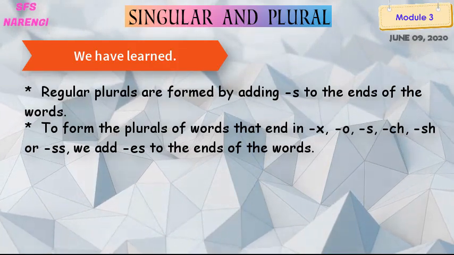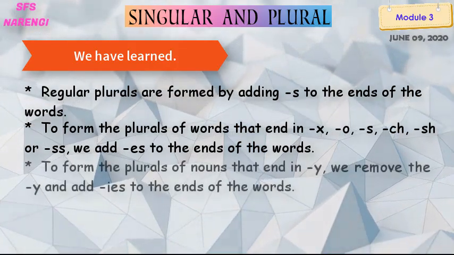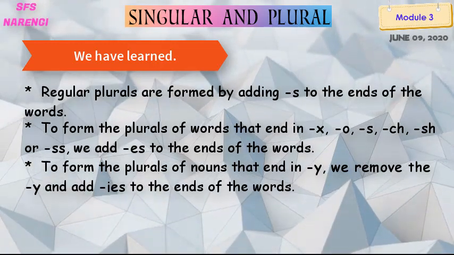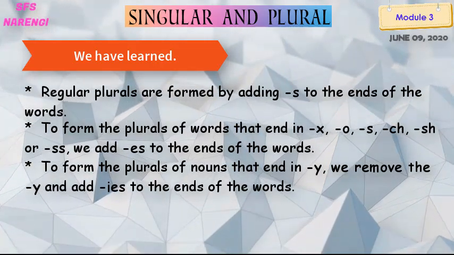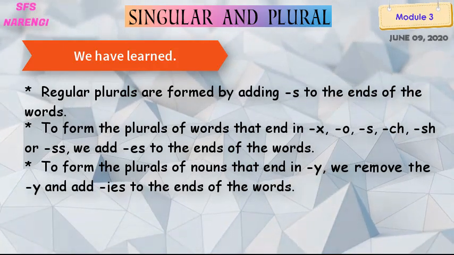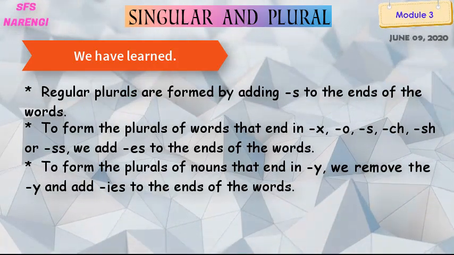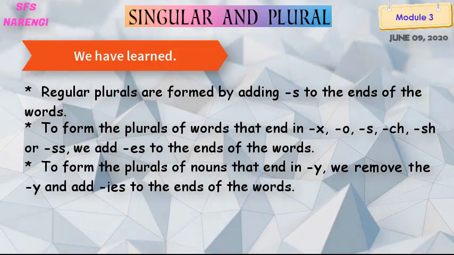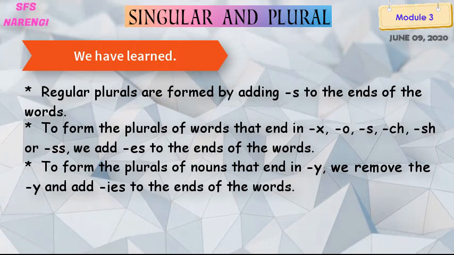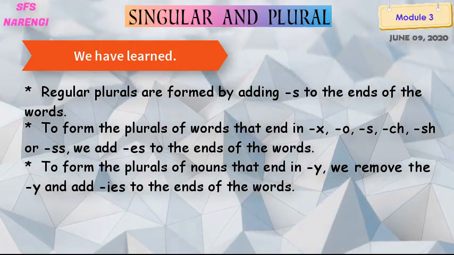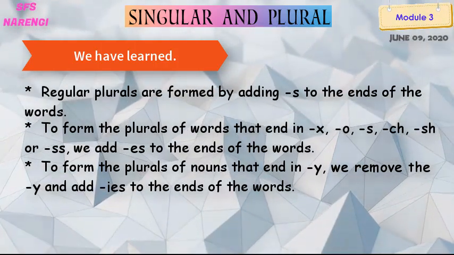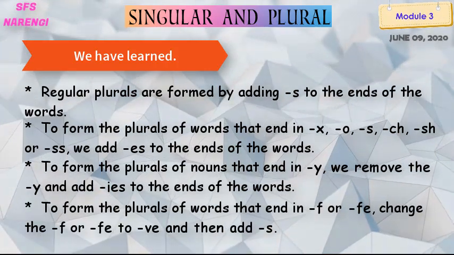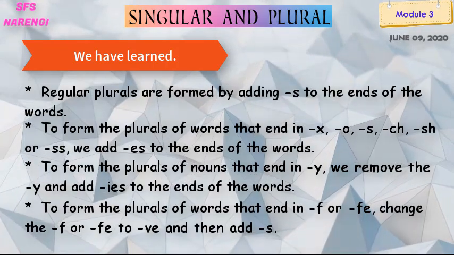The third rule is to form the plurals of nouns that end in y. We remove the y and add ies to the ends of the words, right? The fourth and the last rule of the topic singular and plural is to form the plurals of the words that end in f or fe.